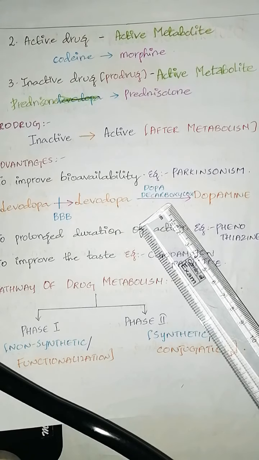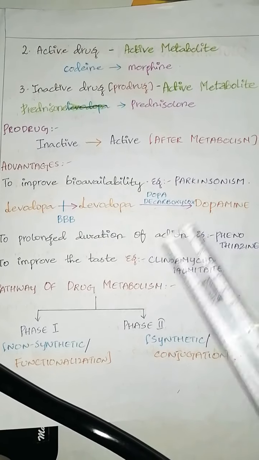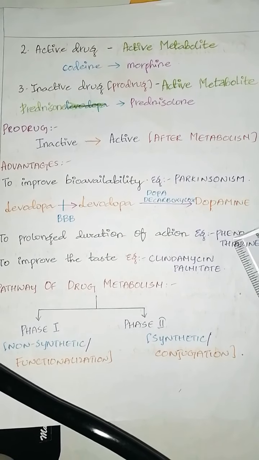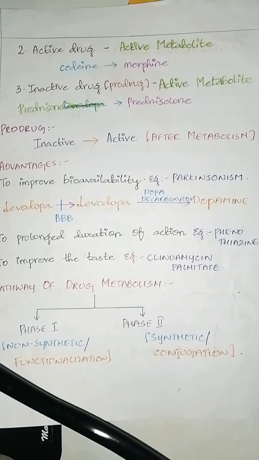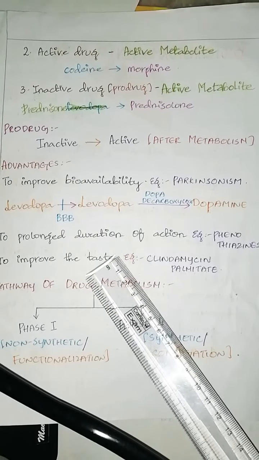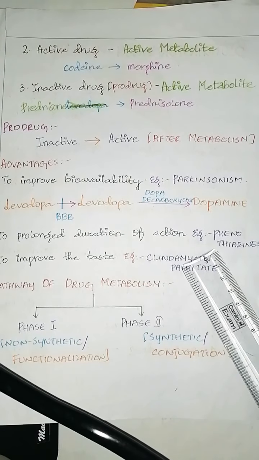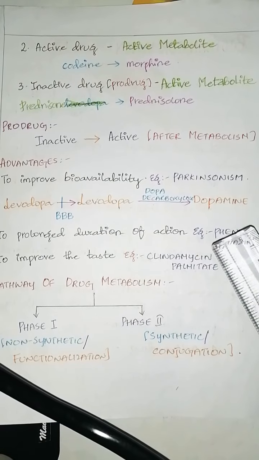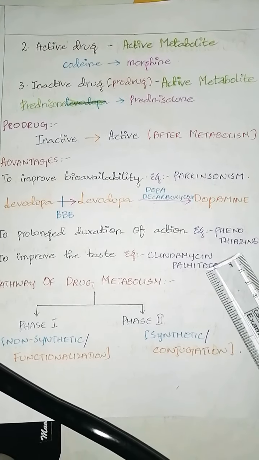Next is to prolong the duration of action. To prolong the duration of action, we give prodrugs. Example we have is phenothiazines. Phenothiazines have a shorter duration of action, whereas esters of phenothiazines have a longer duration of action. Next, we prefer prodrugs to improve the taste of the drug. Example we have is clindamycin. Clindamycin has a bitter taste, so clindamycin palmitate suspension has been developed for pediatric use to improve the taste.